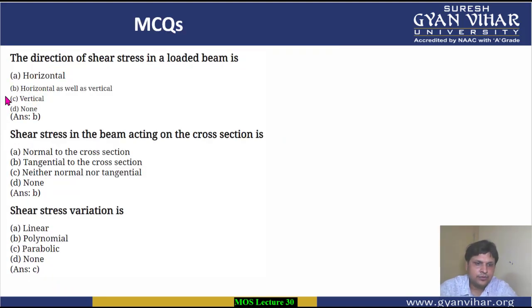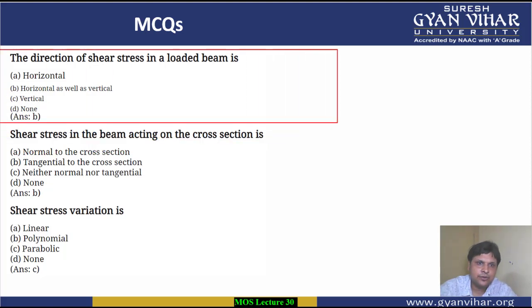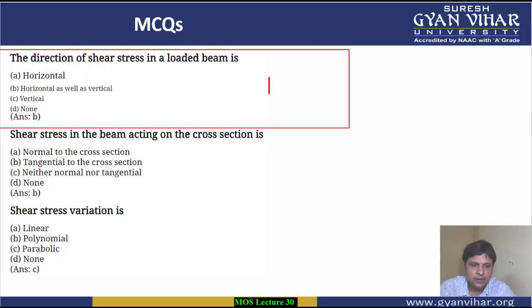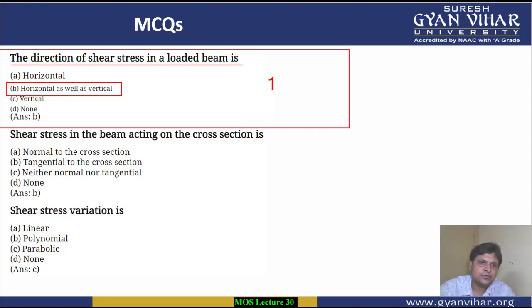Let's again start the MCQs. This is the first MCQ, students. This is based on the shear stress. What is the question asking? The question is asking that the direction of shear stress in a loaded beam is. So in a loaded beam, we all know that the direction of shear stress can be horizontal, can be vertical. So the direction of shear stresses in a loaded beam can be horizontal as well as vertical.